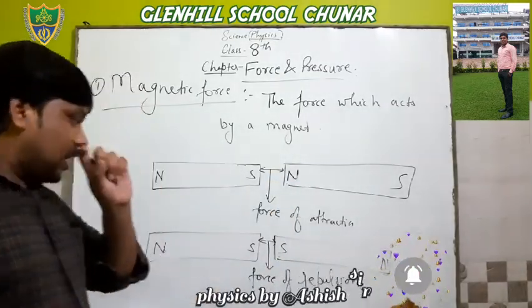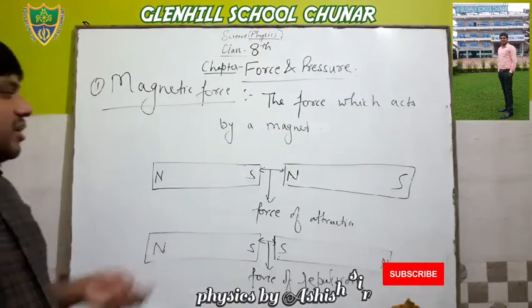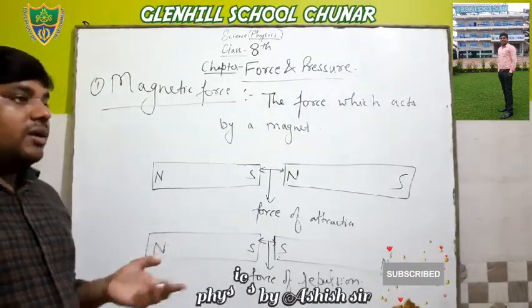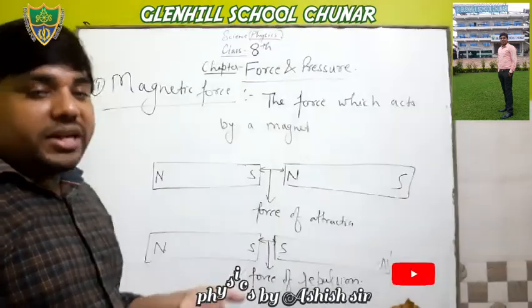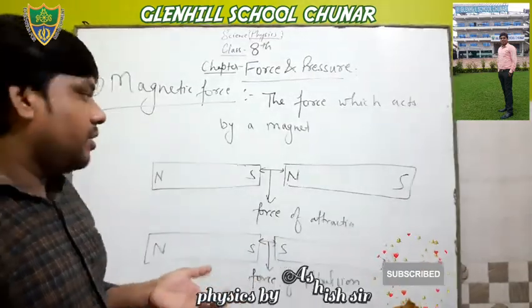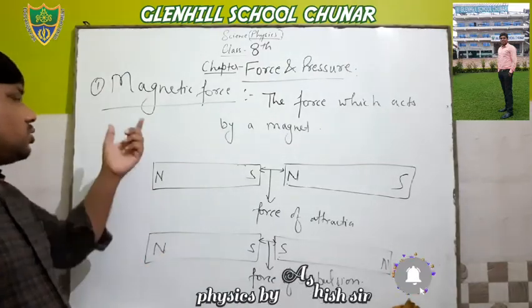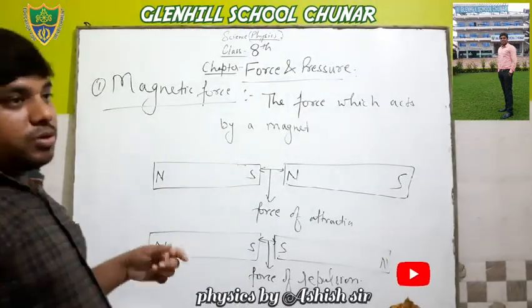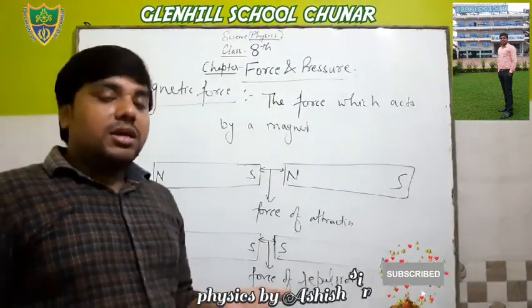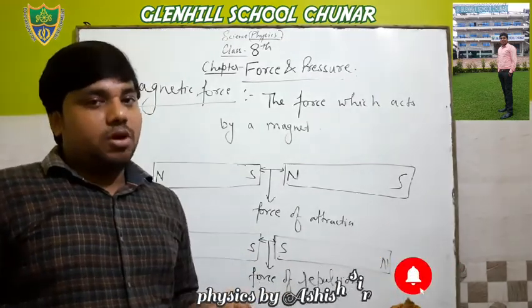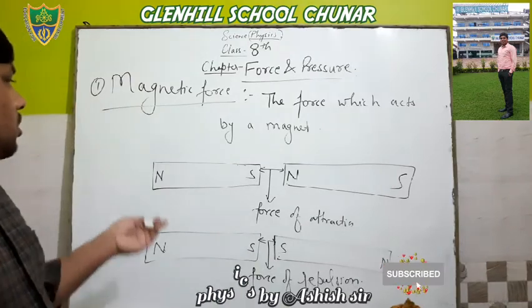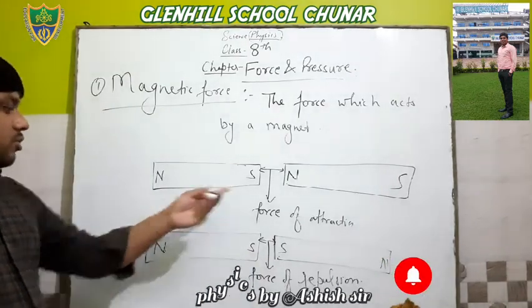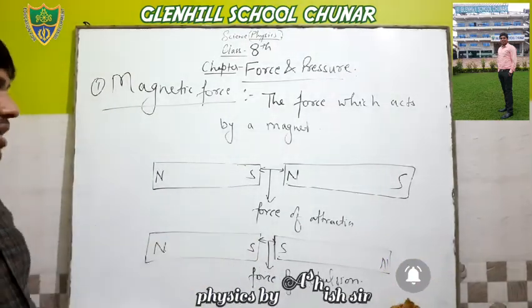So this type of force is what? Magnetic force. And a magnet also attracts other magnetic materials like an iron pin. These types of materials are also attracted by a magnet from some distance. That is magnetic force. So the force which acts between magnets is known as magnetic force.